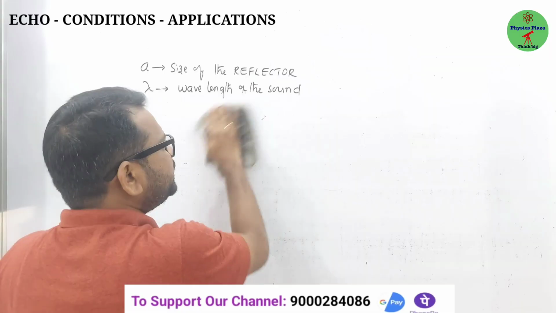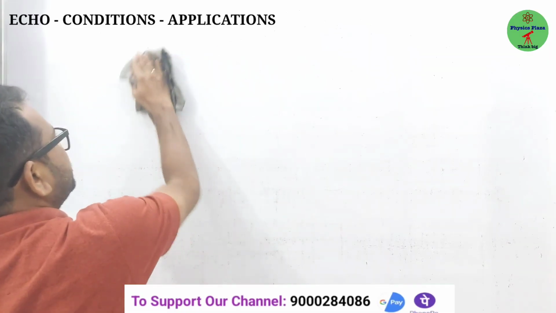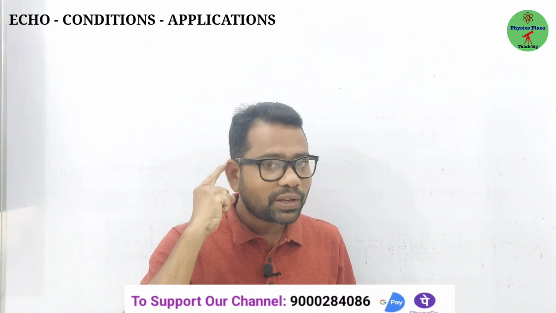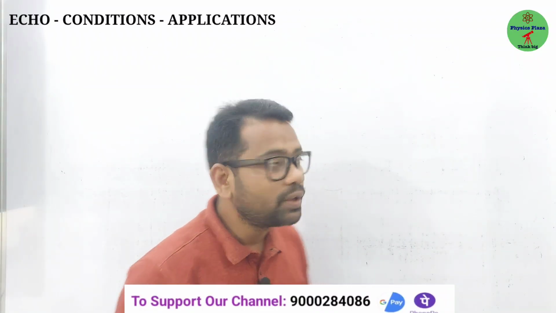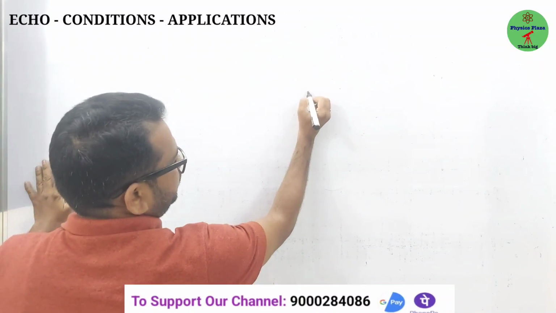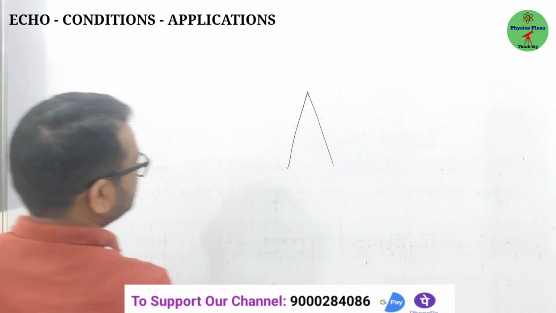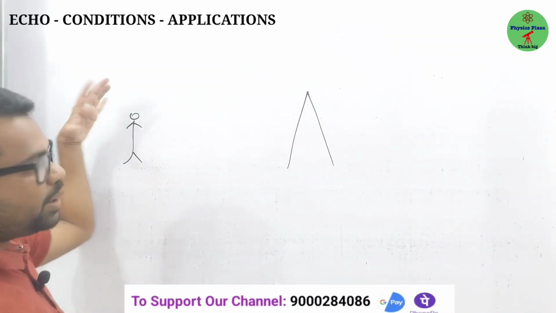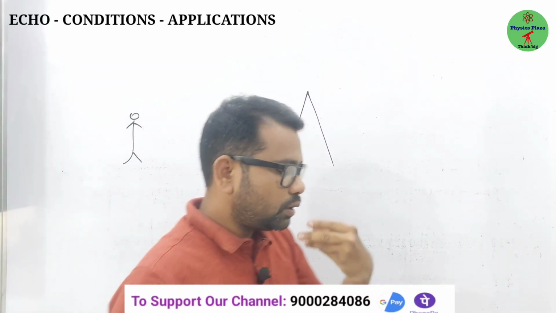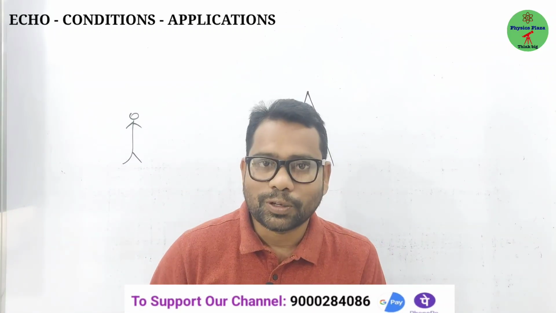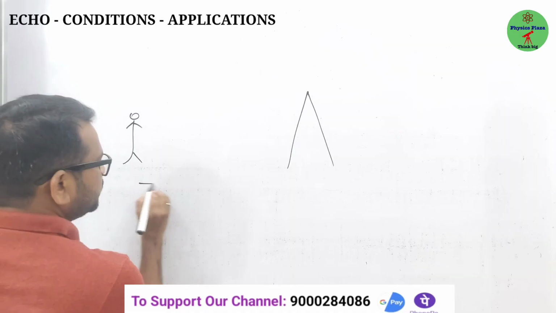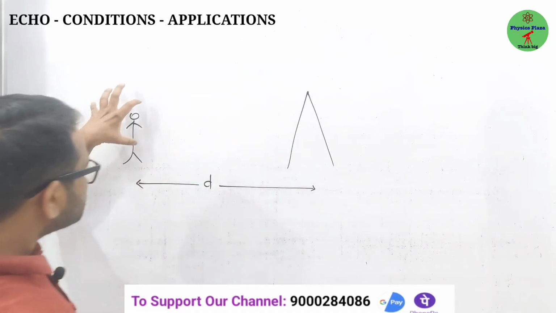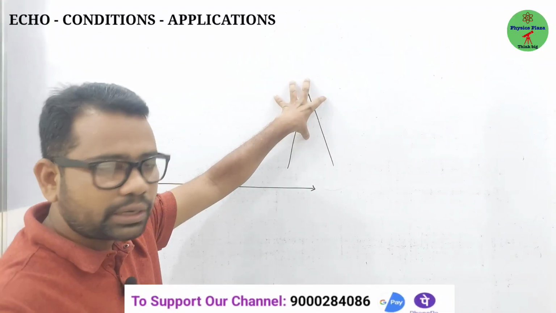So what is an echo, children? Echo is nothing but the reflected sound, but in all cases we can't hear that. For suppose, here one obstacle is there, and here one person is there. The person makes a sound: he fires a gun, or with a whistle he can make a sound, or he can shout also. Let us say D is the distance between the source of sound and the obstacle or reflector.